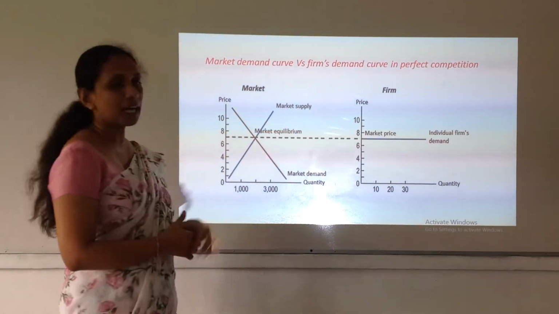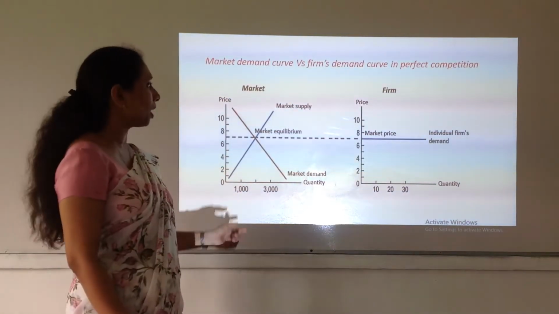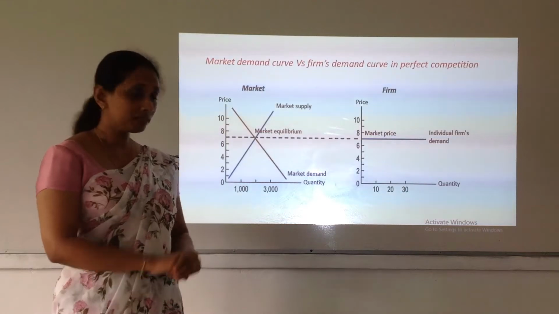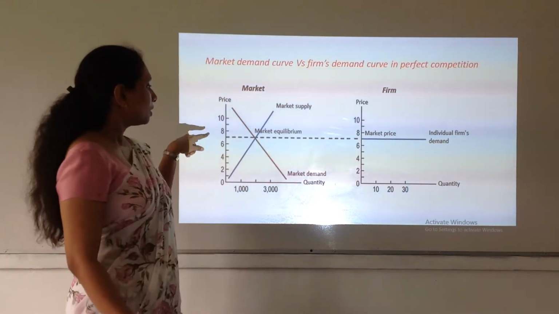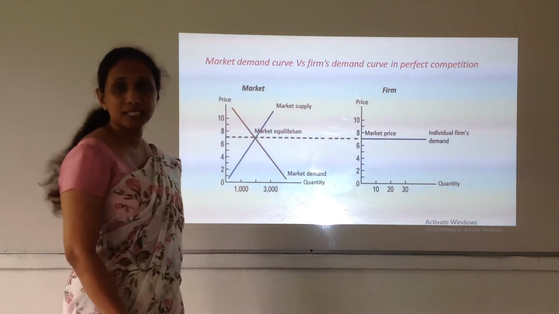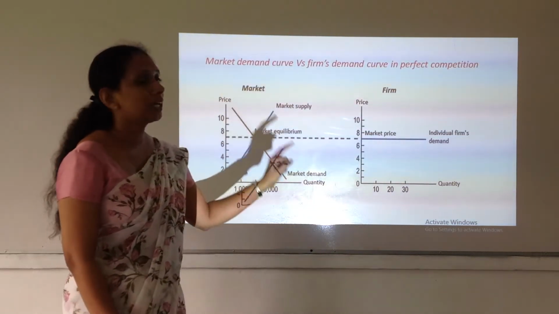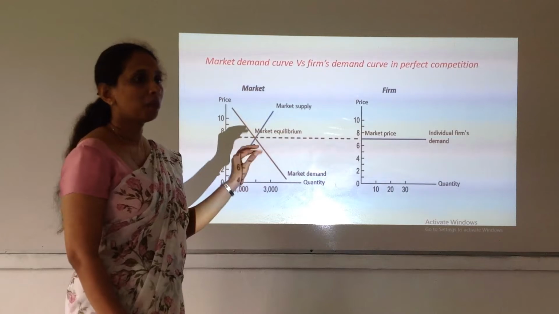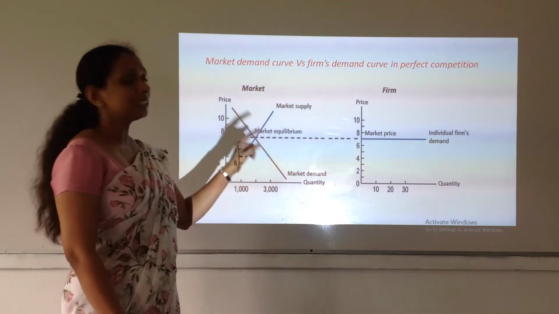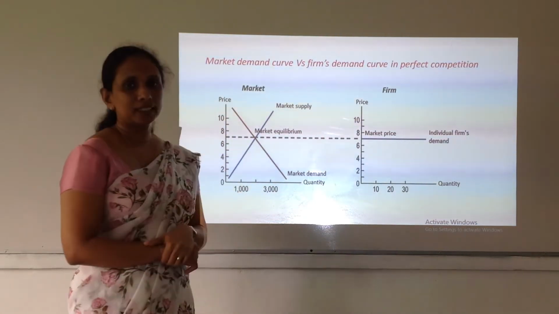So here in the first diagram, you are given the market demand and market supply curves, and there you can see an equilibrium price is marked here. So the firm has to offer their products at this equilibrium market price.